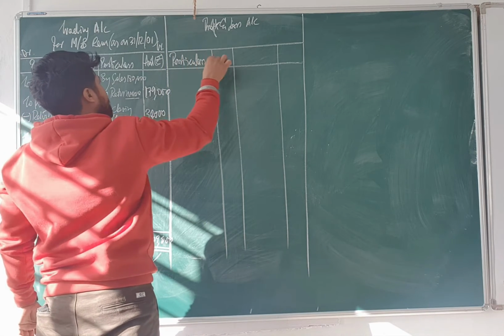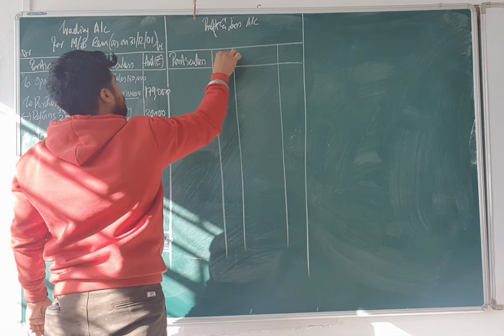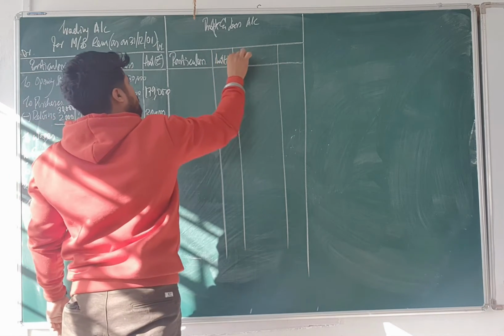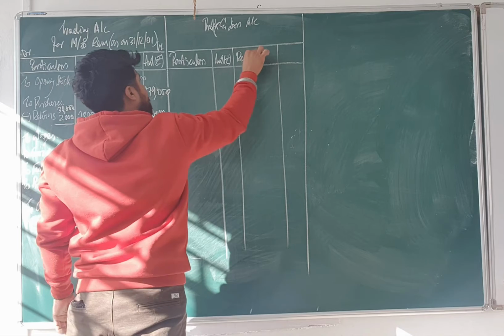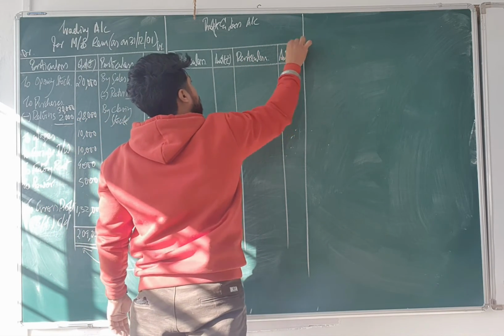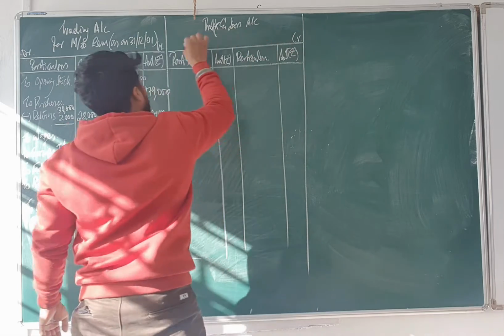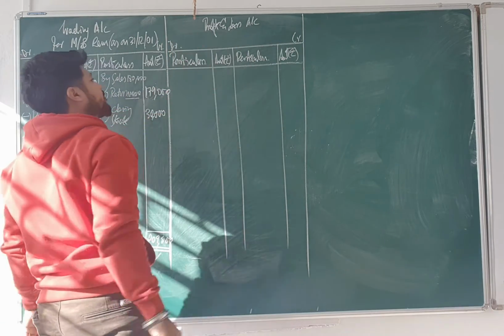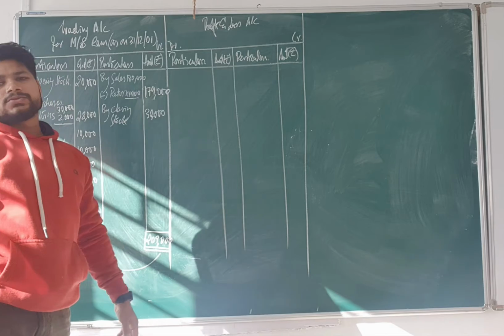Particulars. Amount of rupees. Particulars. Amount of rupees. Don't forget to mention debit and credit. Is it okay? And this is what is given.